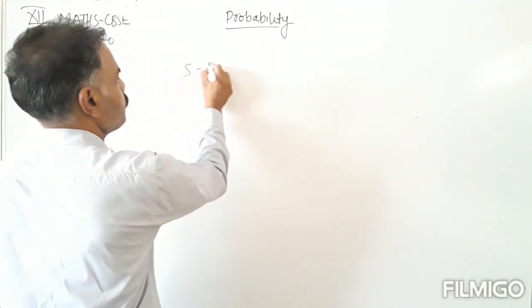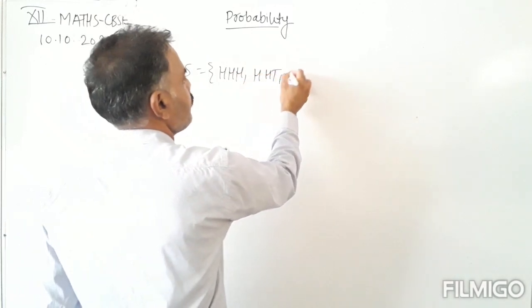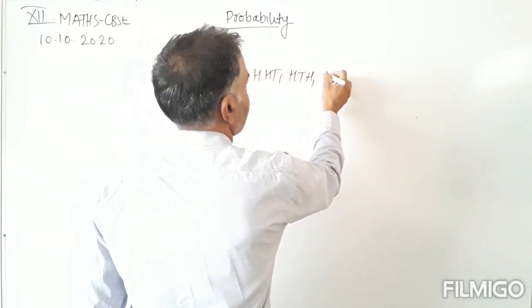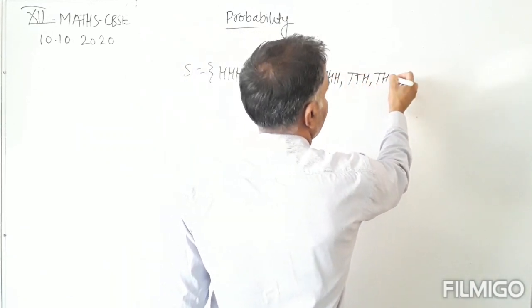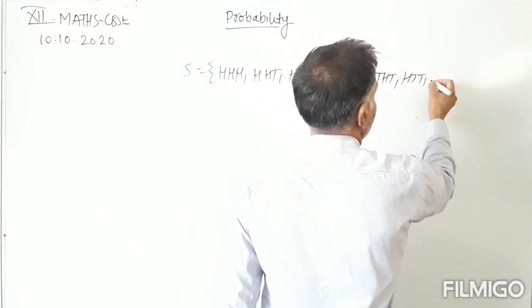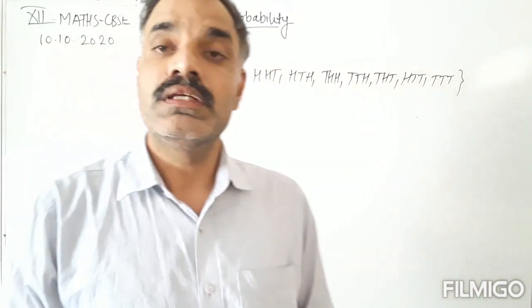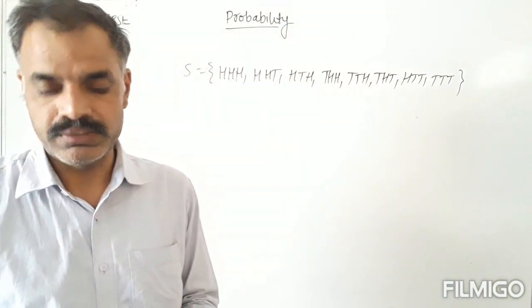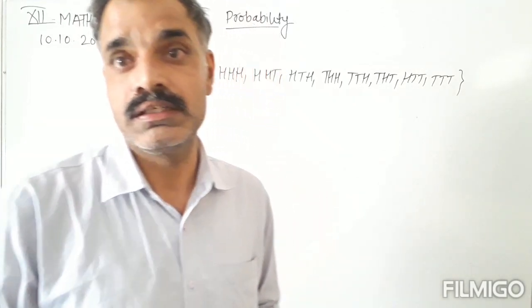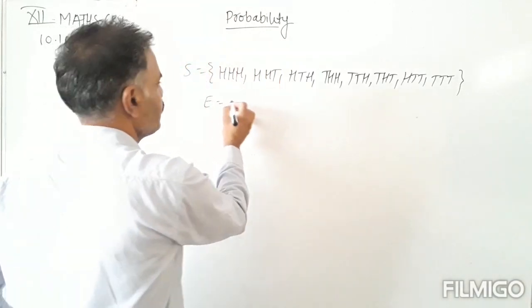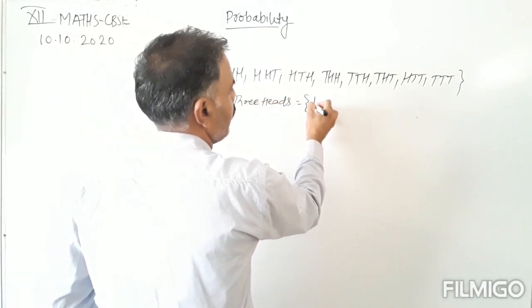Suppose S is the sample space with 8 points. This is the experiment of throwing 3 coins simultaneously. Now we are taking E equal to 3 heads, that is HHH.